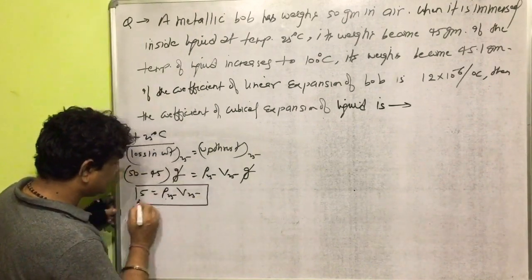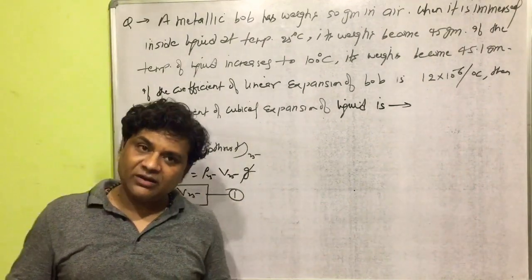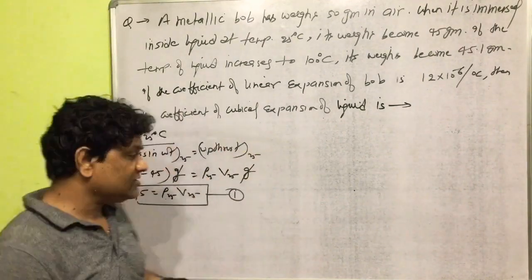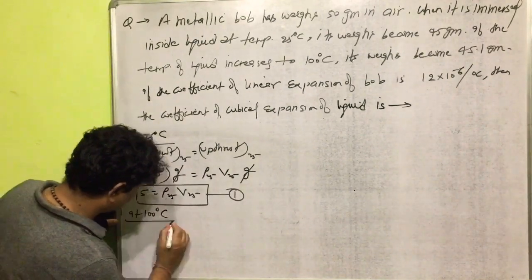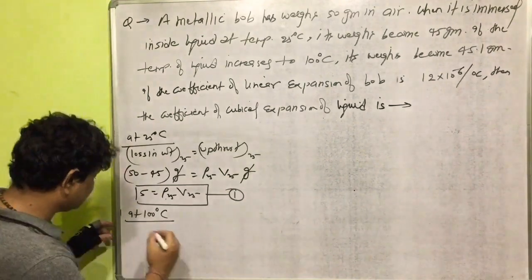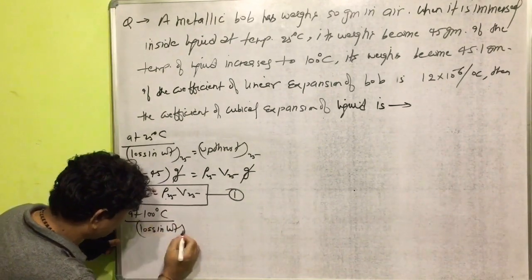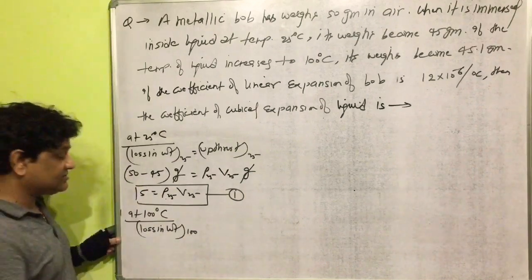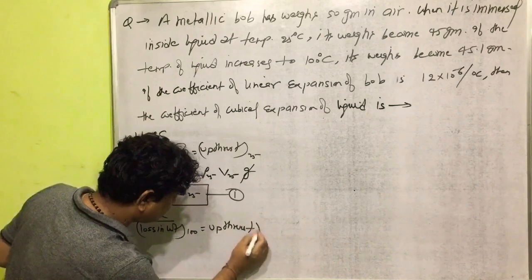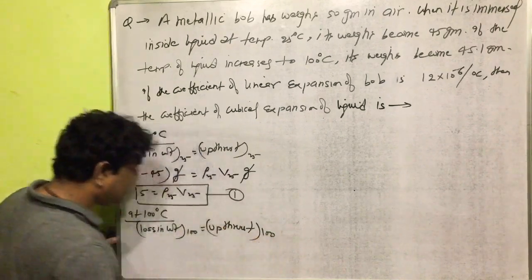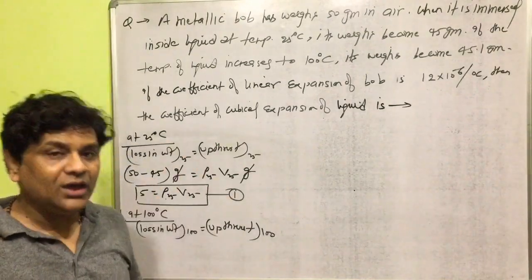This is supposed to be taken as relation number 1. Now the same part we can do in a class at temperature 100 degrees Celsius. So at temperature 100 degrees Celsius, what is the loss in weight? At temperature 100 degrees Celsius, it is equal to upthrust. Now the loss in weight we require at temperature 100 degrees Celsius.